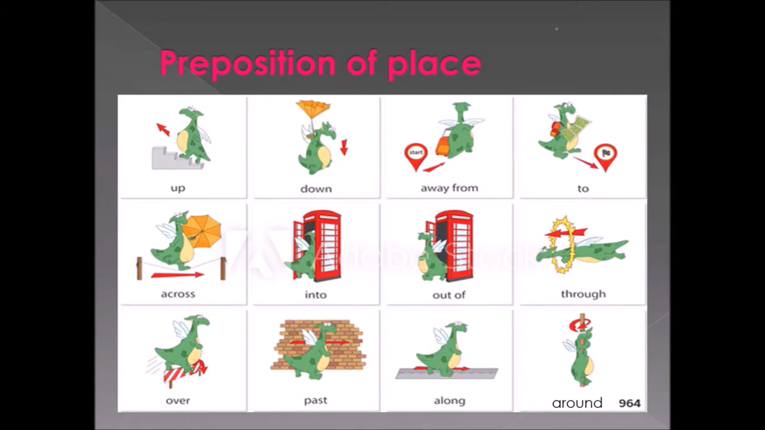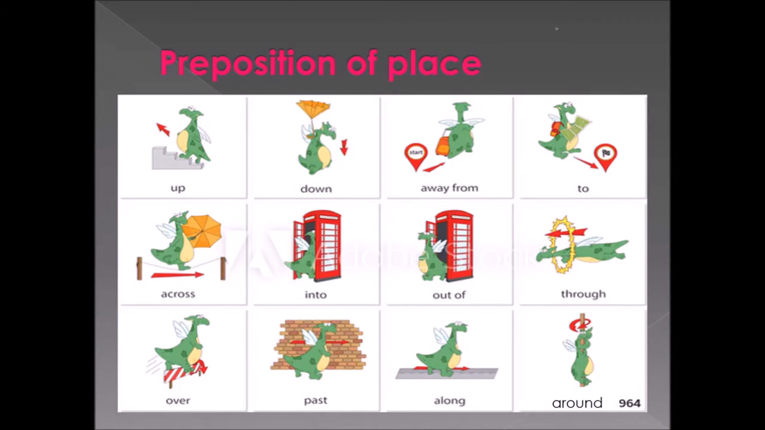The dragon is walking along the road. Already we have seen a sentence with along the pavement. She ran along the pavement. I have given already an example. So same as that example, the dragon is walking along the road. So look at the next final picture.